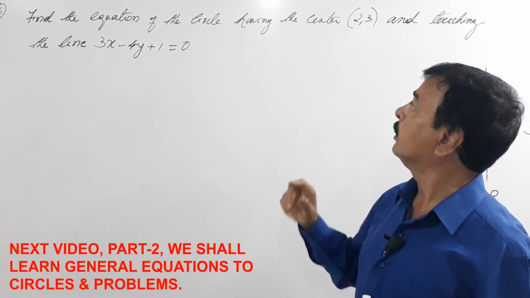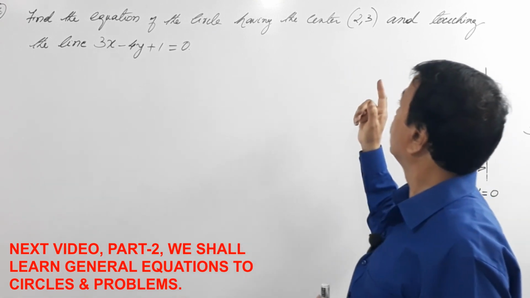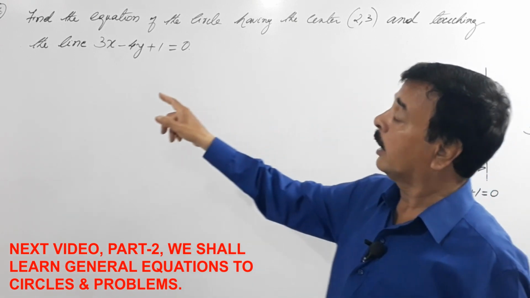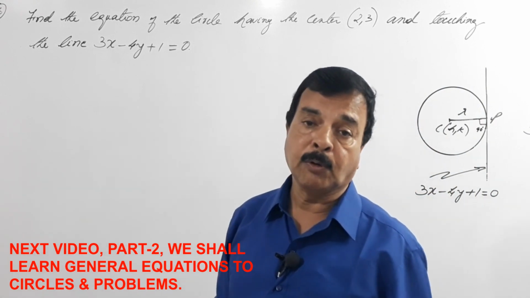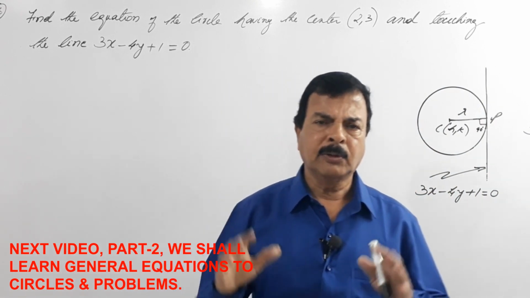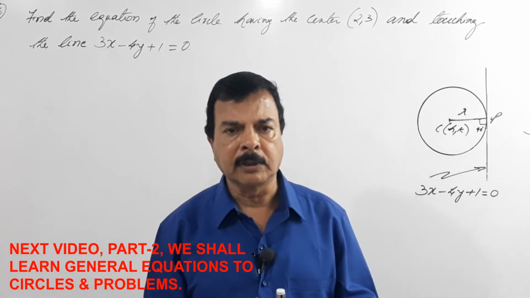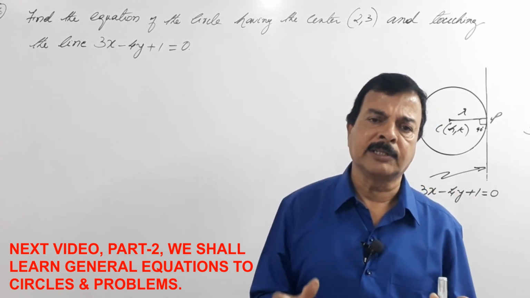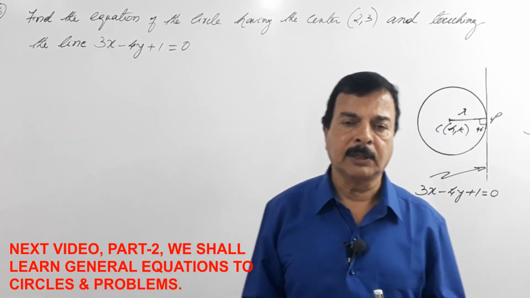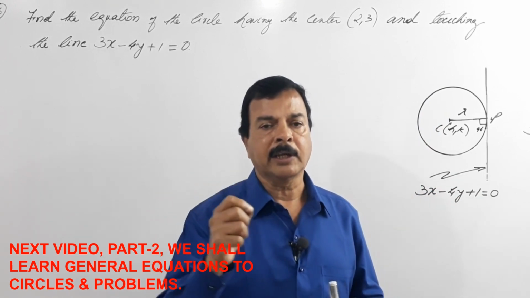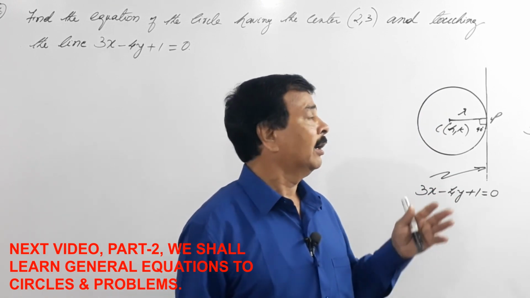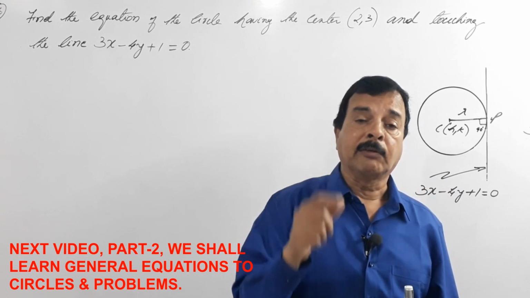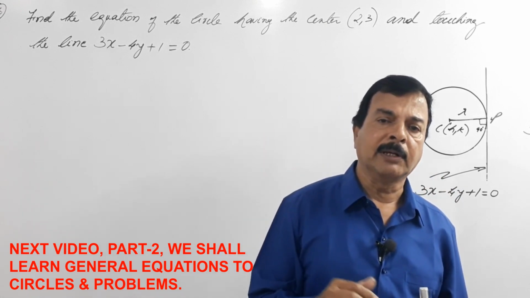Find the equation of the circle having the center 2, 3 and touching the line 3x minus 4y plus 1 equals 0. This problem is quite similar to the previous one. Just for the sake of practice, I am doing it because the procedure and method are the same, only the values are changed. But you have to practice it. All the problems are quite similar in this particular case. In such cases, when the equation of a line and points are given, the remaining is a cakewalk for you.